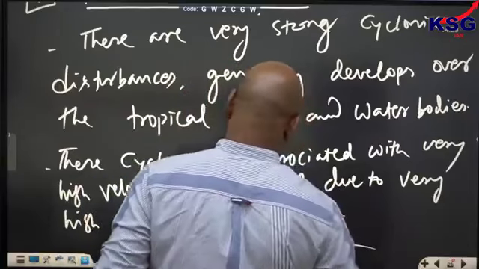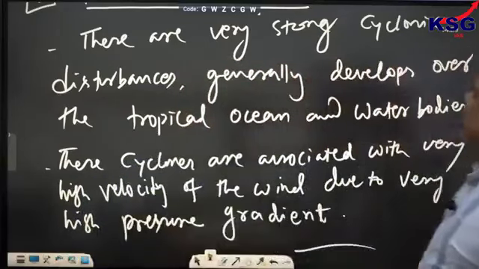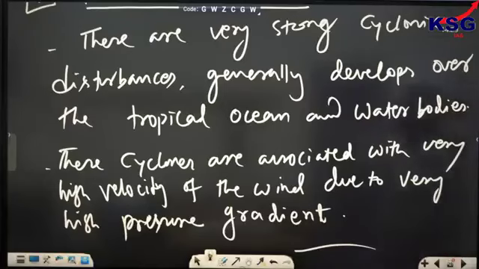These are very strong cyclonic disturbances, generally developing over the tropical ocean and water bodies. The cyclones are associated with very high velocity wind due to very high pressure gradient.